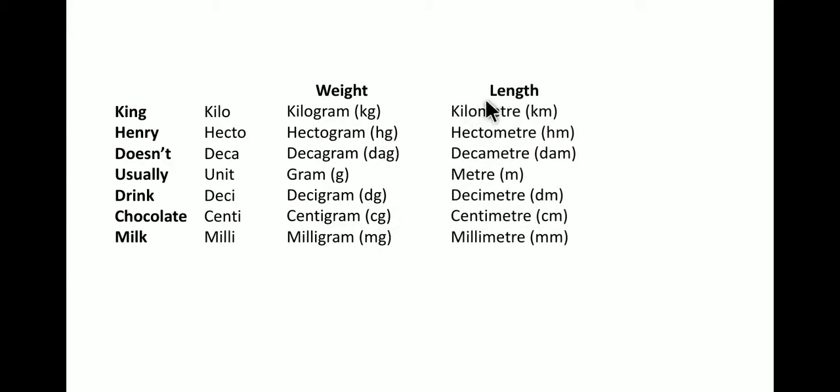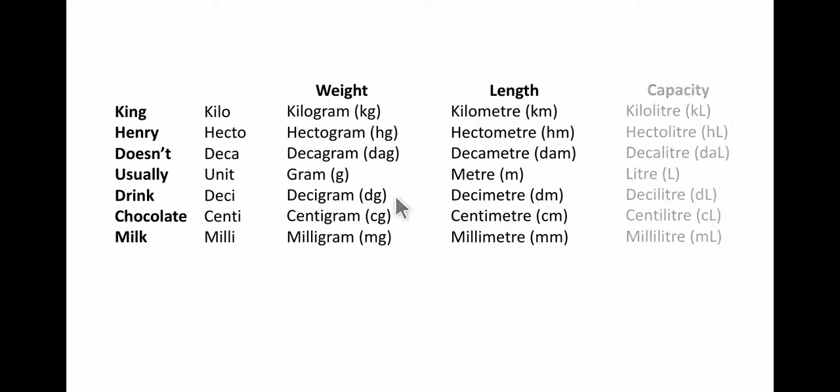And if it's the unit of length, then it will be kilometer, hectometer, decameter, meter for the unit of length, decimeter, centimeter and millimeter. Okay, km, hm, dam again, m, dm, cm, mm. So don't be confused with dm and dam. Deca always has a. Okay, deci has only d, and the unit dm or dg.